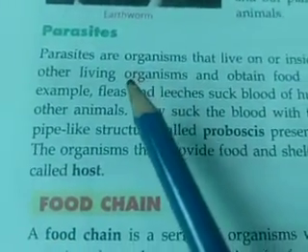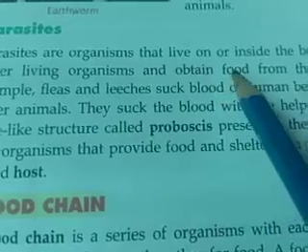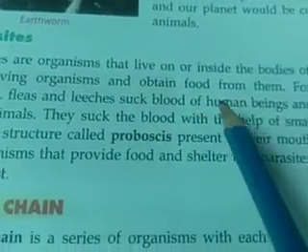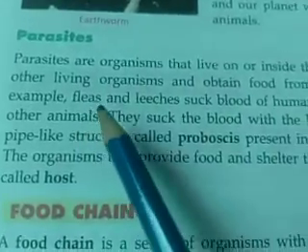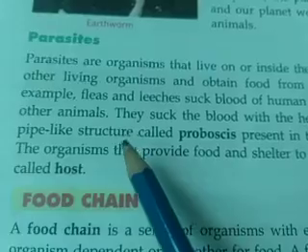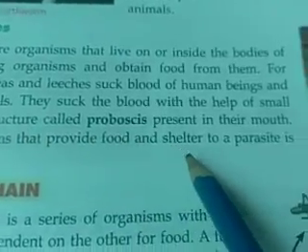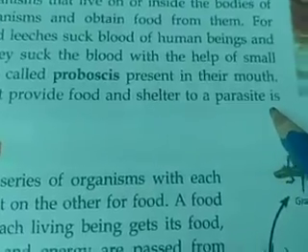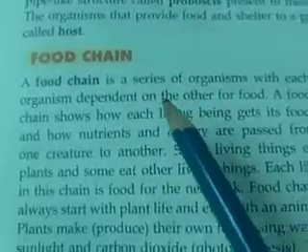Next is parasites. Parasites are organisms that live on or inside the bodies of other living organisms and obtain food from them. For example, fleas and leeches suck blood of human beings with the help of the special structure called proboscis. The organism that provides food and shelter to a parasite is called host.